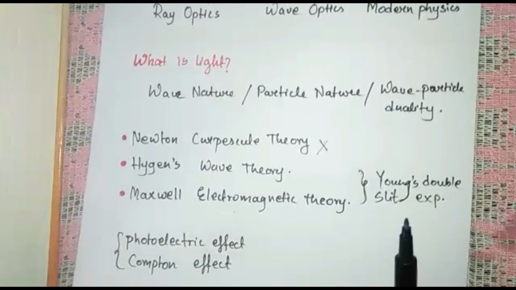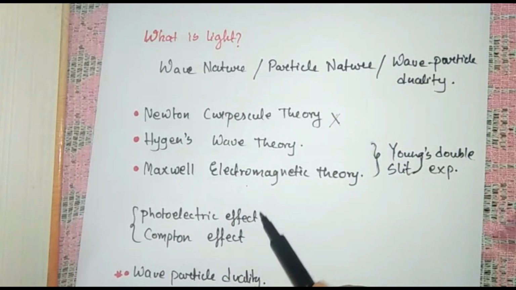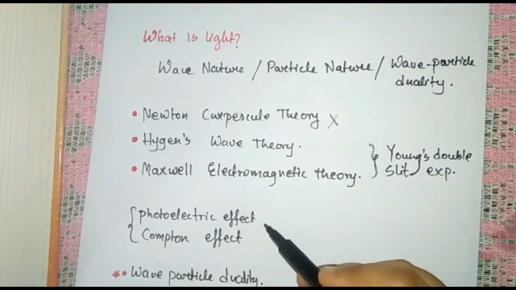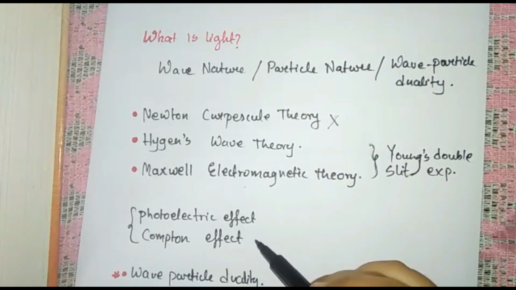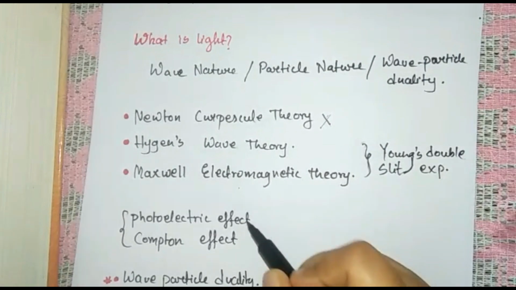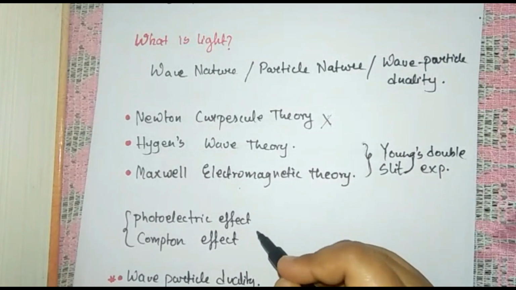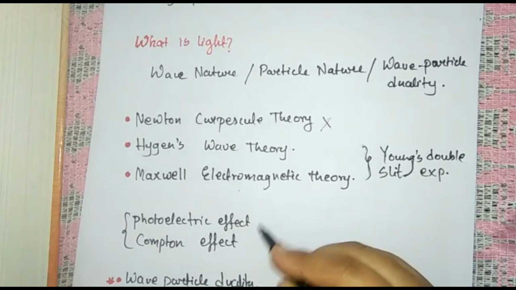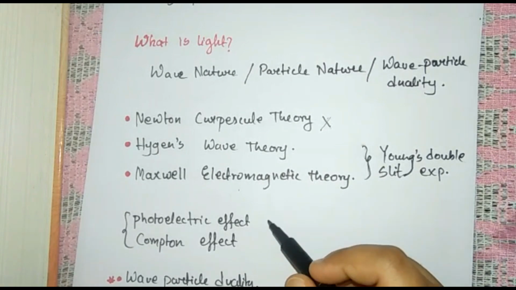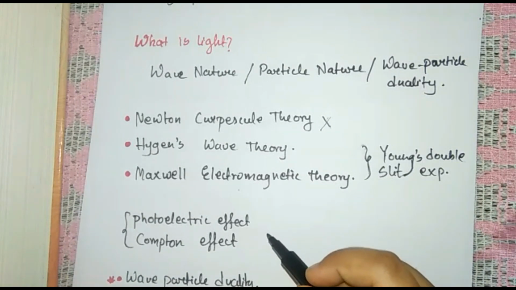But then there were some phenomena like the photoelectric effect and the Compton effect. These effects were not able to be justified by the wave nature of light. These theories mainly focused on the particle nature, so they came to the conclusion that light is actually of particle nature, and that is what modern physics, the quantum mechanics, is comprised of, where Max Planck too said that light is of particle nature.